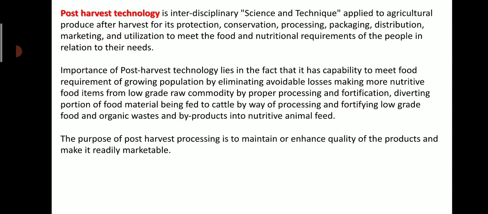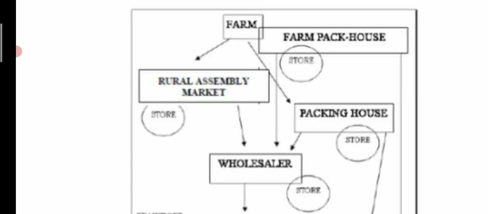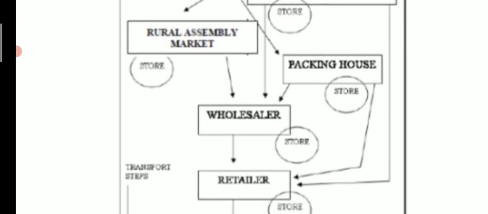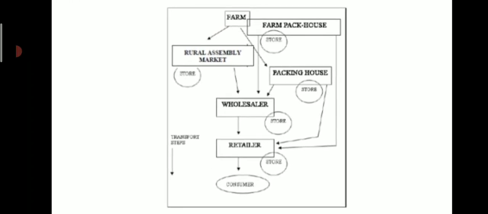The purpose of post harvest technology is to maintain or enhance the quality of the products and make it readily marketable. So this is a post harvest technology. You can see here the crops from the farm are given to the rural market or packaging house or to the farm pack house. After that it is given to the wholesaler and from wholesaler it is given to retailer, and lastly you can see the location of the consumer.